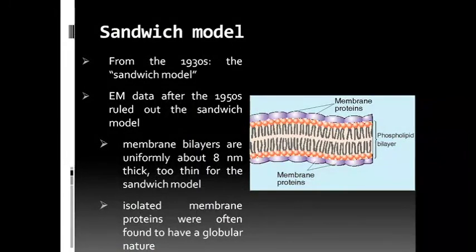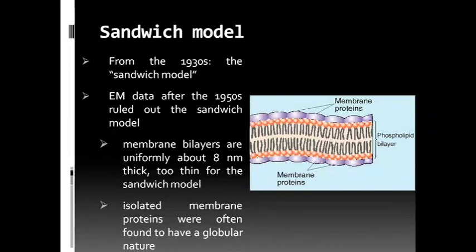We have started discussing the sandwich model. The sandwich model of membrane structure was given by Dawson and Daniel in 1935, and then another model was proposed by Singer and Nicolson in 1972.